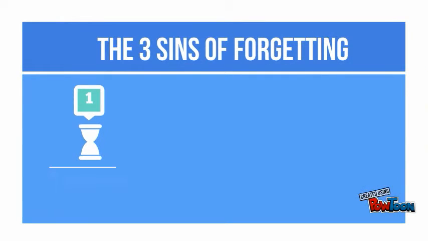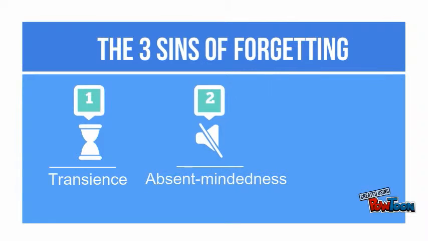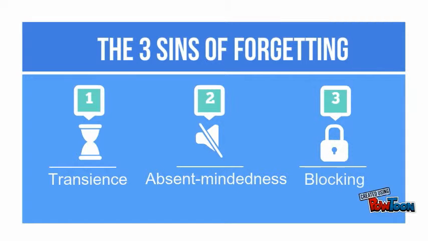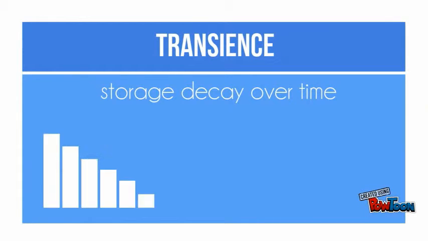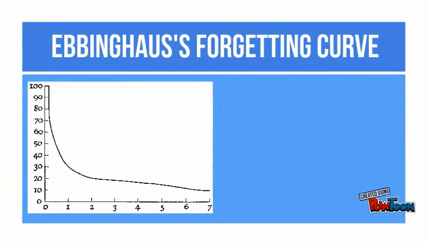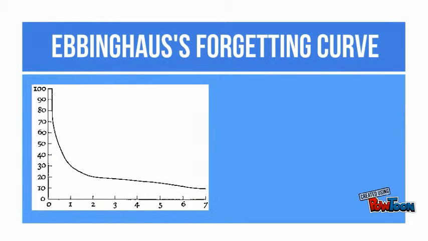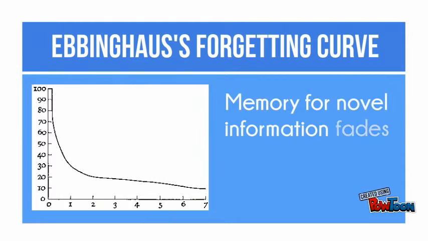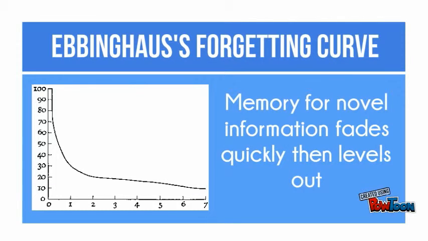The three sins of forgetting are transience, absent-mindedness, and blocking. These three sins are closely related to the three common ways of forgetting. The first sin is transience. Transience is storage decay over time. For example, over time, a person might forget what they ate a few days ago. Transience gets worse as you age. Transience is closely tied to Hermann Ebbinghaus' forgetting curve. Ebbinghaus studied nonsense syllables and created a curve that demonstrates how quickly storage decay occurs.